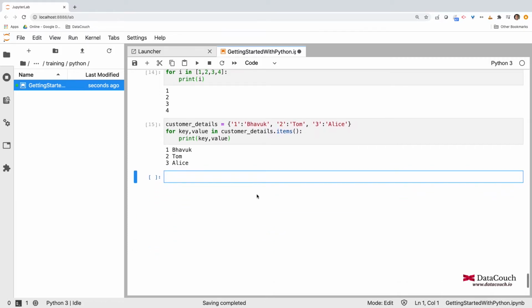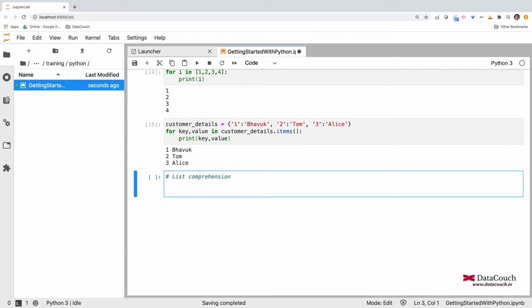So in this particular list comprehension, we have a very nice way to actually work on a collection. So what is list comprehension? In list comprehension, we have a new list getting created from the existing list. So let's say we have a list. So I'm defining a list 1, 2, 3, 5. Let's say I want to do square of each element.